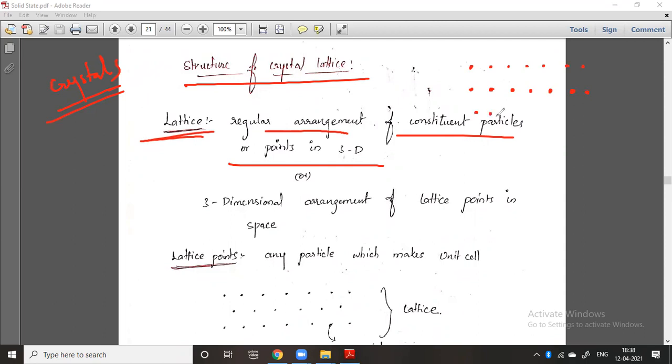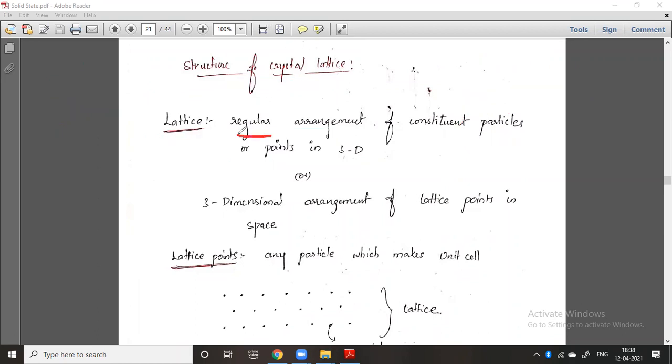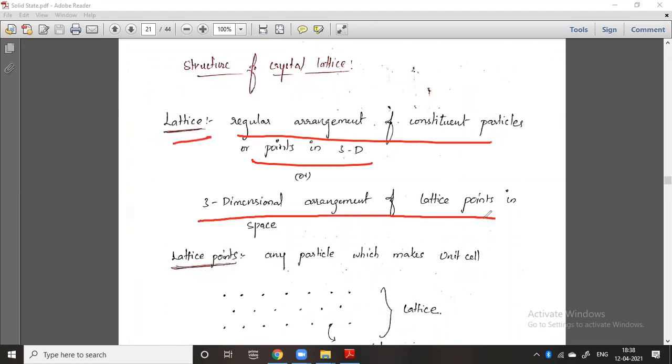I am drawing only two dimensions, with the X-axis and Y-axis, because it is not possible to draw the Z-axis here. The regular arrangement of these constituent particles is called the lattice, or the three-dimensional arrangement of lattice points in space is called the crystal lattice.